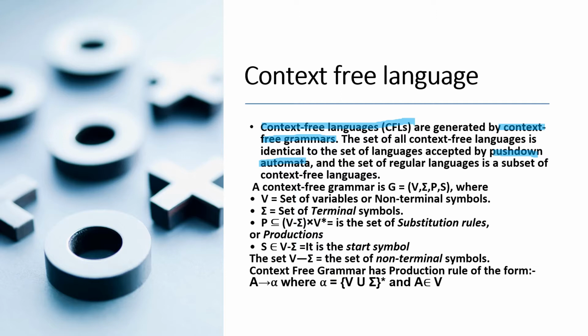automata. A context-free grammar is of the form G = (V, Sigma, P, S), where V is the set of variables or non-terminal symbols, Sigma is the set of terminal symbols, P is the set of substitution rules or productions, and S is the start symbol. The set V minus Sigma is the set of non-terminal symbols. Context-free grammars have production rules of the form A gives rise to alpha, where alpha belongs to (V union Sigma) star, that is the set of variables union the set of terminal symbols, star, and A belongs to the set of variables or the non-terminal symbols.